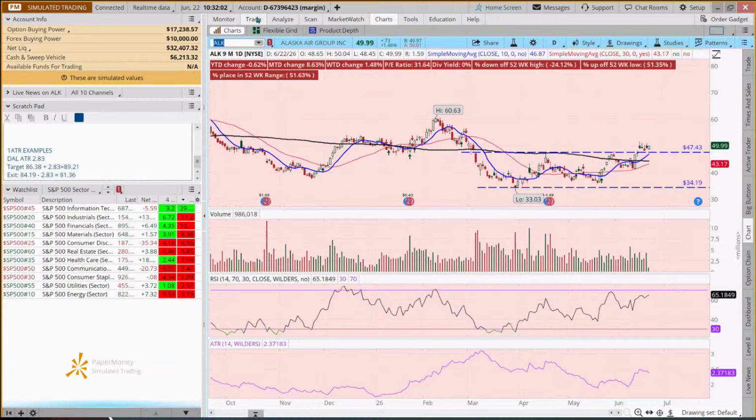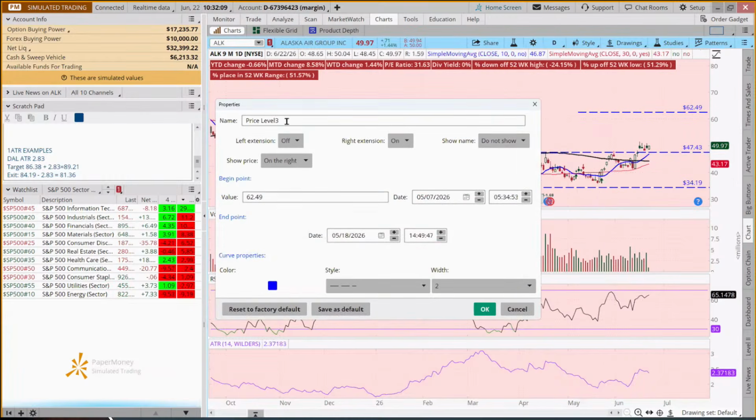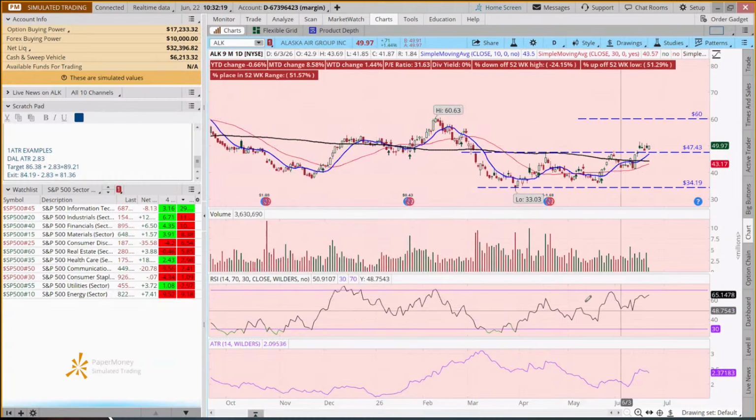One, we're going to do a stock trade, and we're going to put in our target up here at 60. And this may take a little while. This could take a month or so, right?